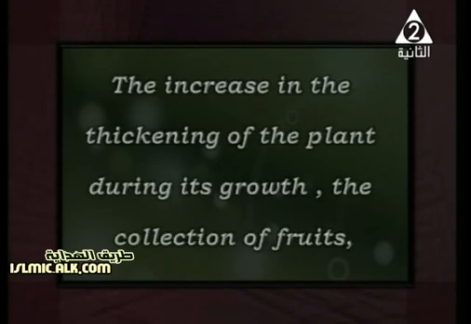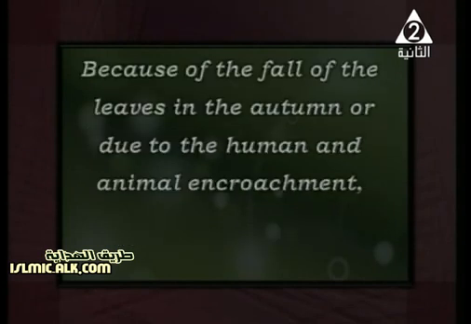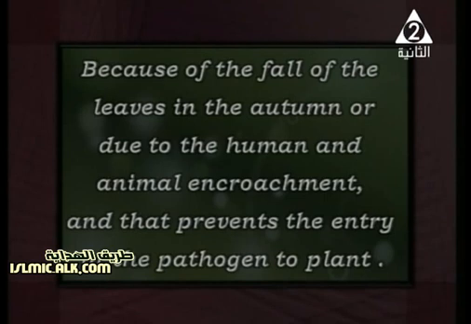So the increase in the thickening of the plant, I mean the cork layers, occurs during its growth, the collection of the fruits also, and because of the fall of the leaves in the autumn. They are reasons for what? For protection of the plant from its biological activities, like falling leaves in the autumn, or due to human or animal interference. All of that causes preventing the entry of the pathogen into the plant.